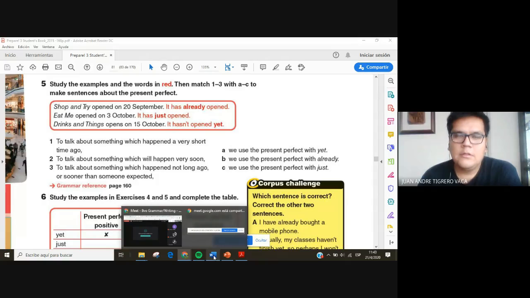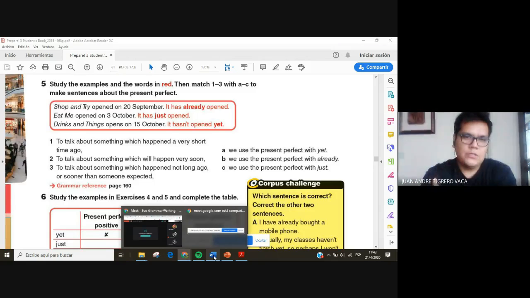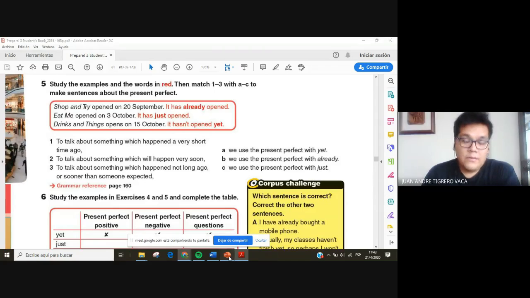Have you ever? I can say, have you ever been to Asia, for instance? You can answer to that, no, I have never been to Asia. Okay, so that's the way. So ever goes for questions, and never goes for answers, sentences, statements. Okay, that's the key. You have to keep that in mind because that's very important.